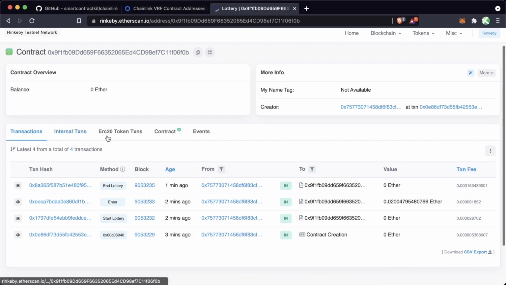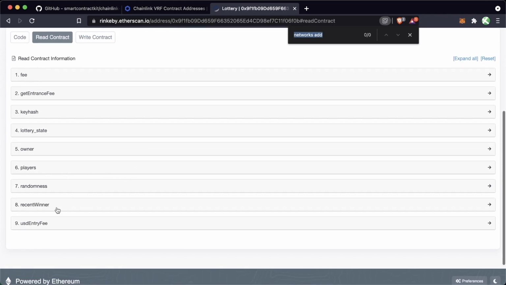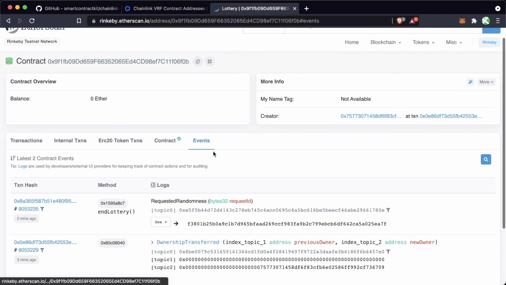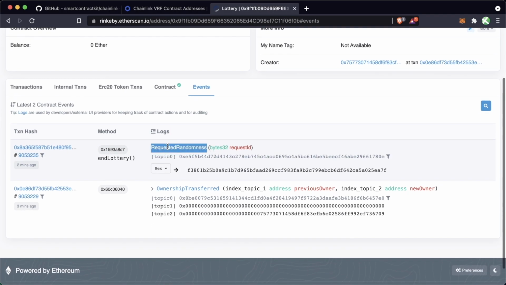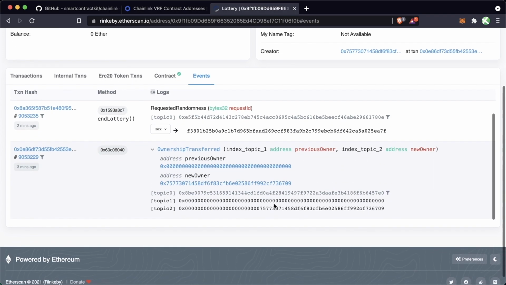We can actually verify that by looking in the contract. We'll go to read contract. We can go to the recent winner and see somebody did indeed recently win. We can also go to events and we can see some of the events that we created. We can see this first event right here is this requested randomness event. This is the event that we called. And we have this end lottery here. We can also see an ownership transferred function that got called. This was called when we actually deployed this in the first place.